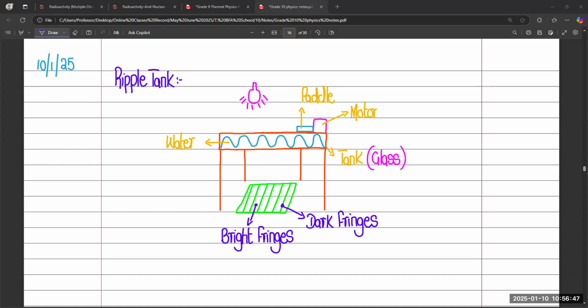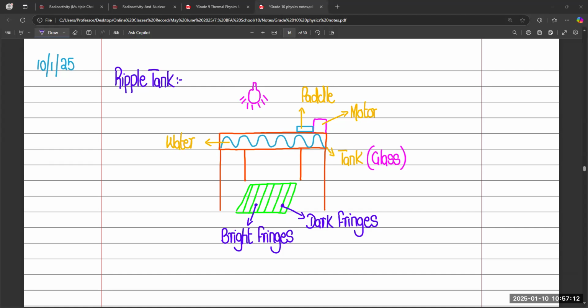And with the help of the bulb, the shadow of the water waves is cast on the ground, generating a shadow in dark and bright fringe form. And it gives you the observation of the wave in the form of a shadow on the ground. So this is the working of the ripple tank.